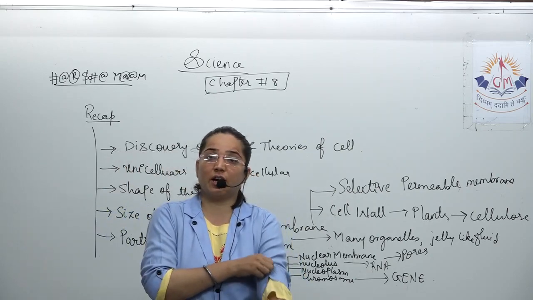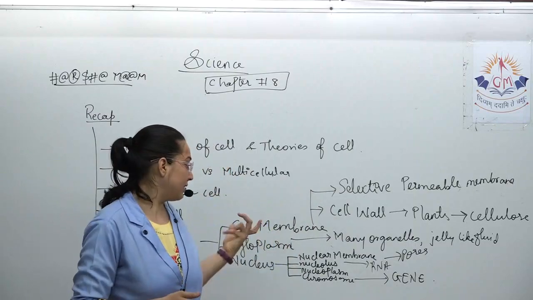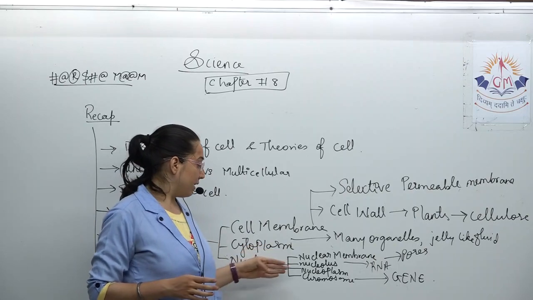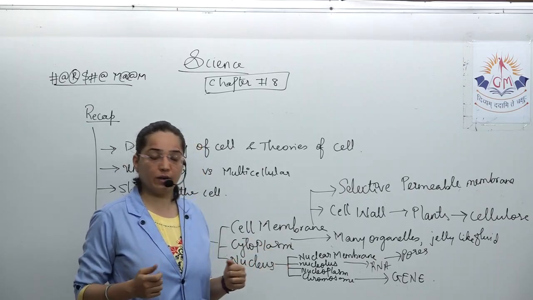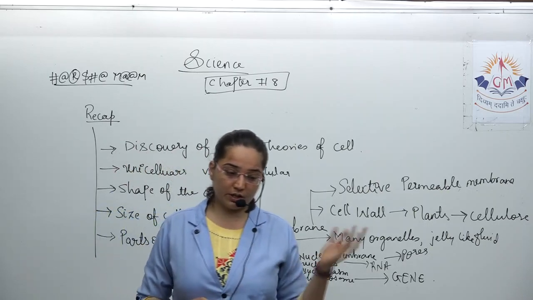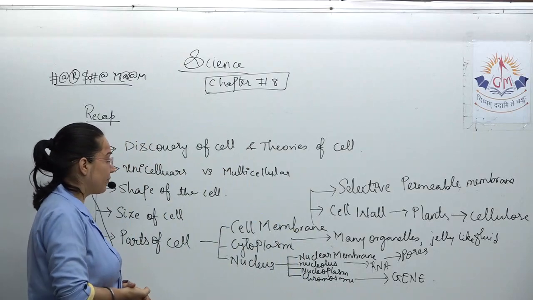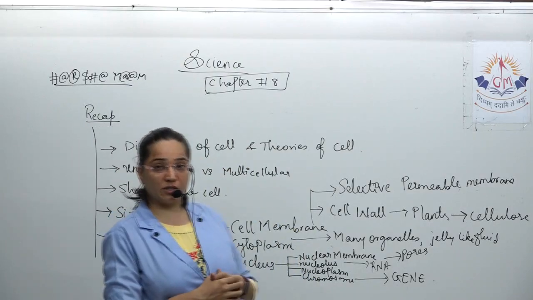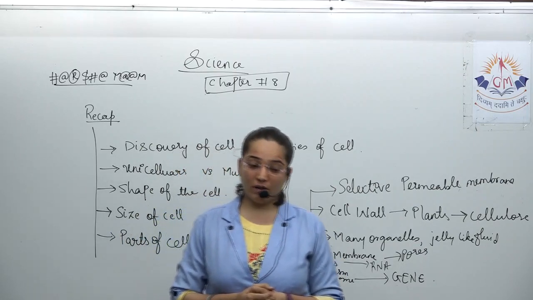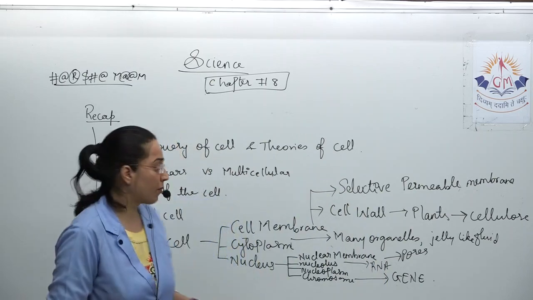All the functions that are carried out in cytoplasm are governed by the nucleus, and hence it is called the headquarter. So this is about the entire part which we have discussed. In today's session, we are going to discuss in detail the organelles that are given, where they are present and what is their function.